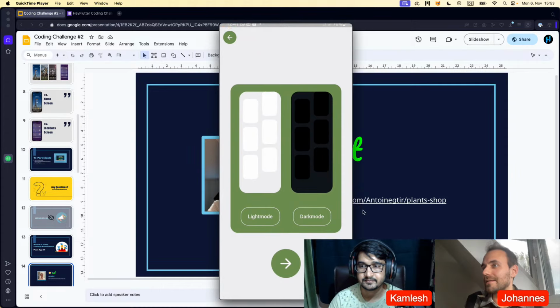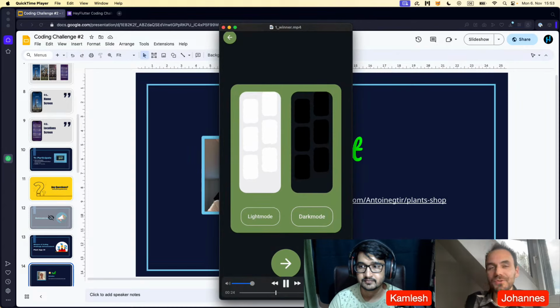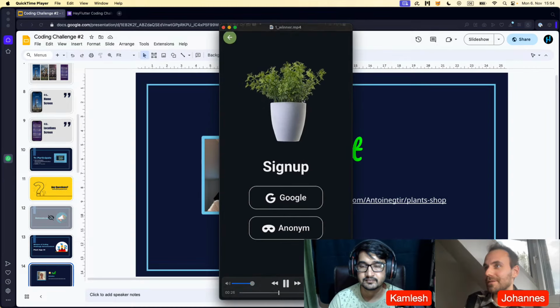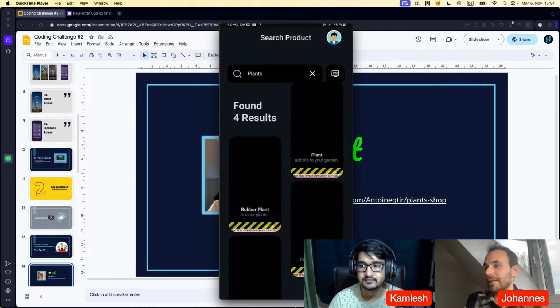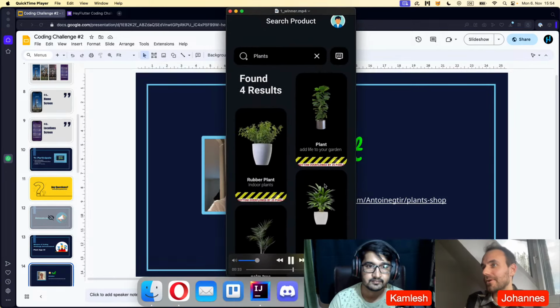Here again, he has even done some more. You can choose between dark mode and light mode, which is also pretty cool. So I have chosen dark mode right now. And yeah, now even here some animation again. He has implemented everything with Firebase, so you can sign up with Google and also anonymously. Yeah, I think on his device everything works fine. Here on this screen on my phone it didn't work fine, so there are some overflows.